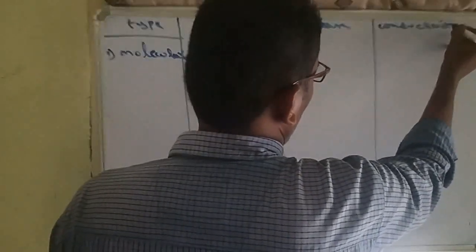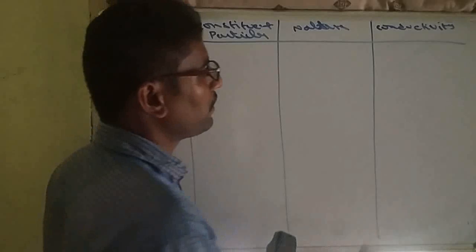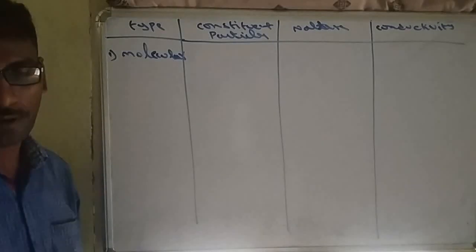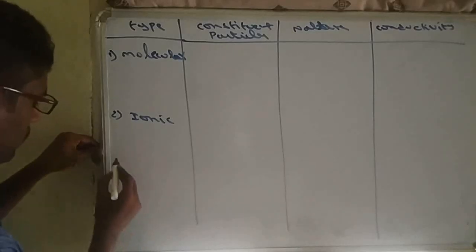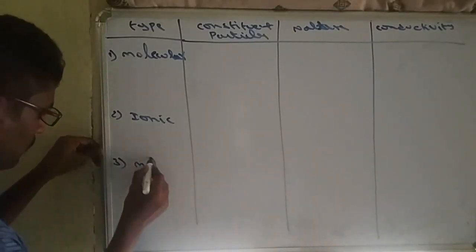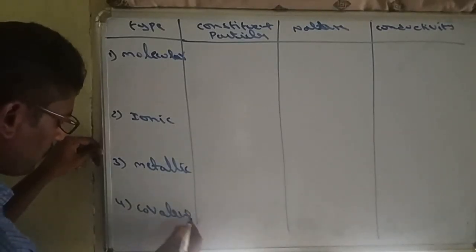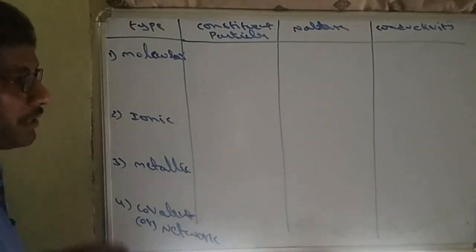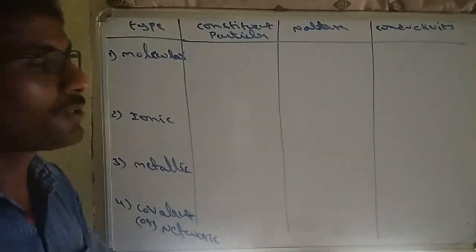Conductivity we write. Right, this is enough. So type of solids, constituent particles, nature of the solid, conductivity. So these 4 properties are enough. So first one is molecular solids, and the second one is ionic solid. The third one is metallic, whereas the fourth one is covalent, which is also called network solids. So 4 types of crystalline solids based on the constituent particles.